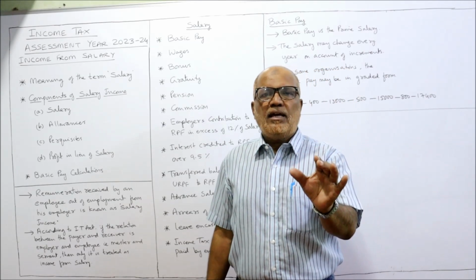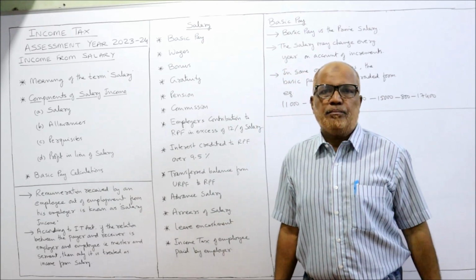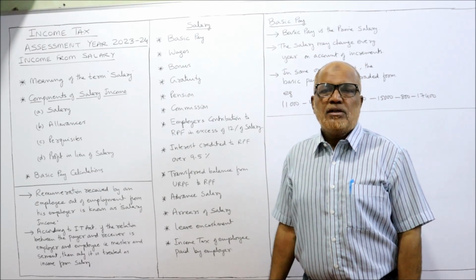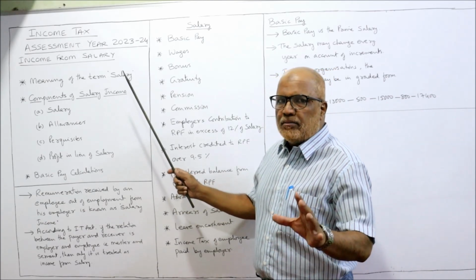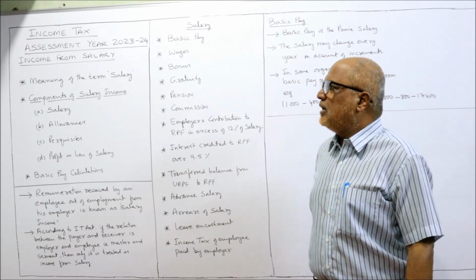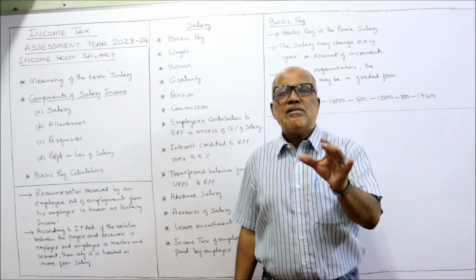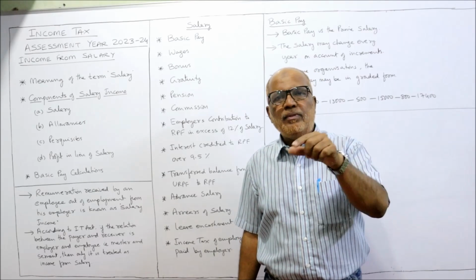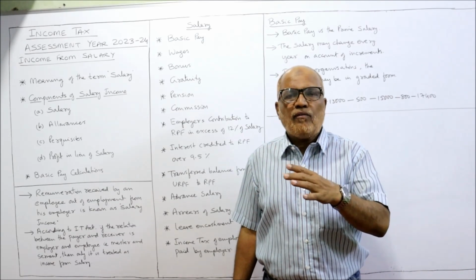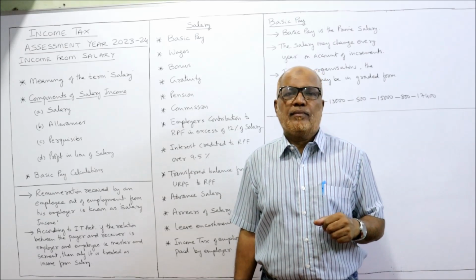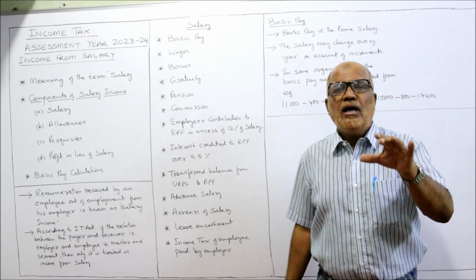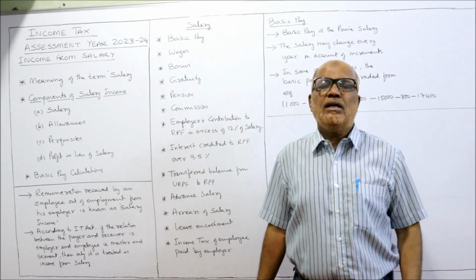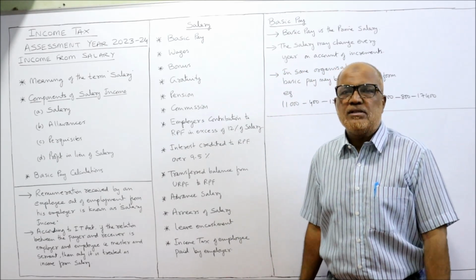When can we treat the income as salary income, and what are the different components of salary income? First of all, the main thing in this video is the meaning of the term salary. Salary means any remuneration received by an employee from the employer out of the employment agreement. So according to the employment agreement, any remuneration received by an employee from the employer will be treated as income from salary.